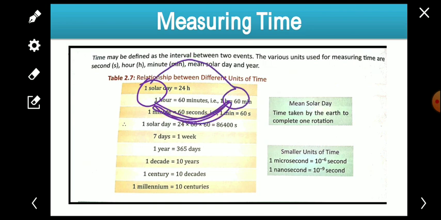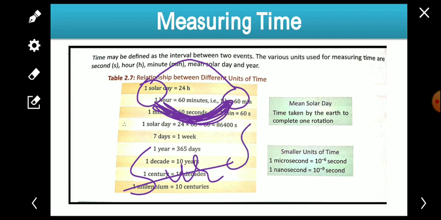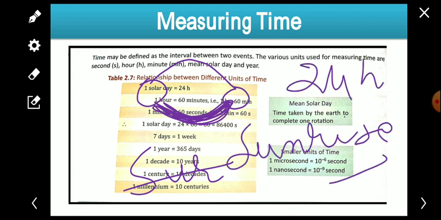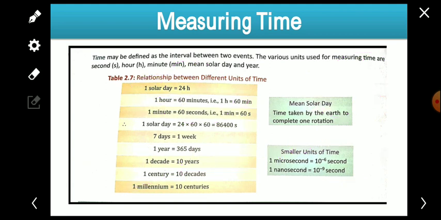The gap between the two sunrises is 24 hours. That's why it is called the solar day. So one solar day is equal to 24 hours. 1 hour is equal to 60 minutes. All of us know this, and it can be written in short form also: hour is represented with a small h, and minute with min.